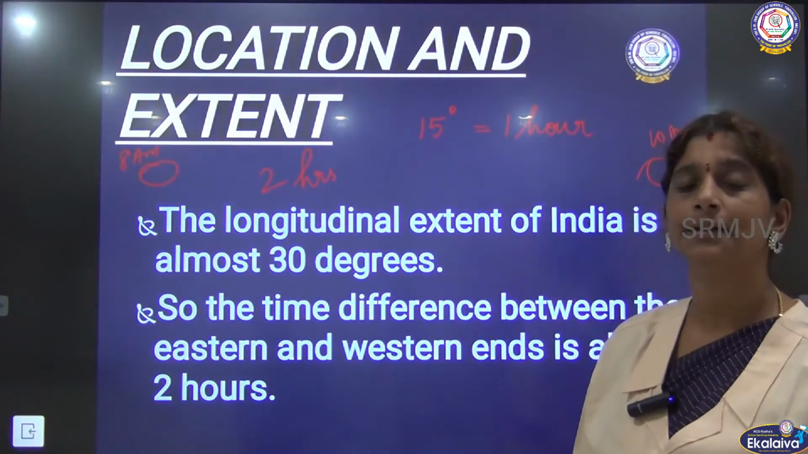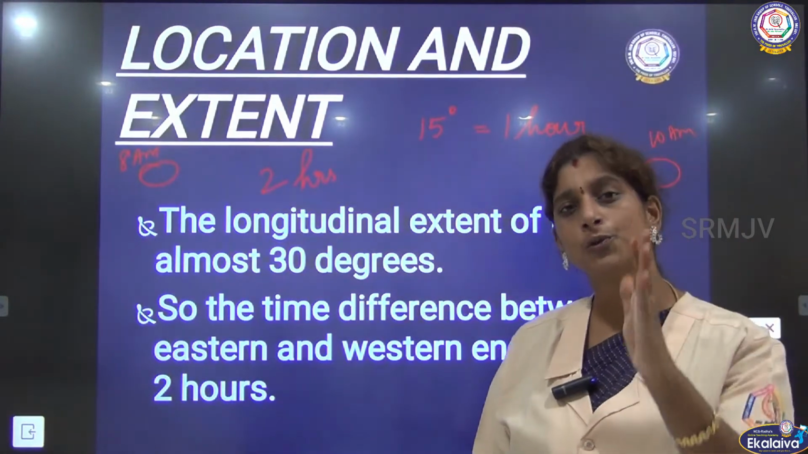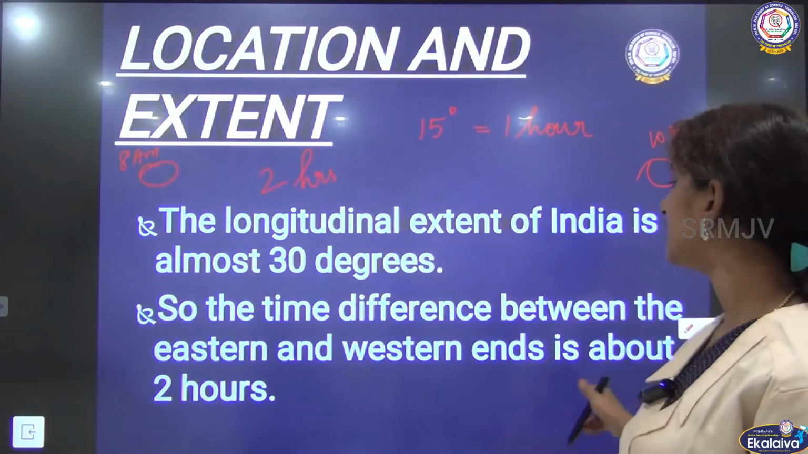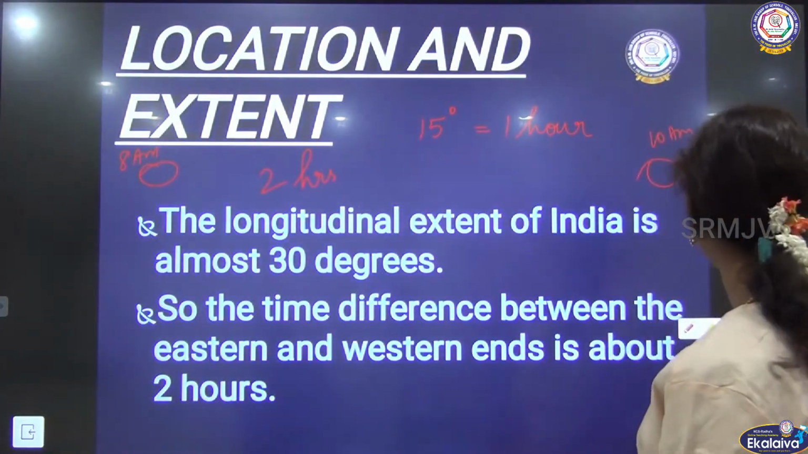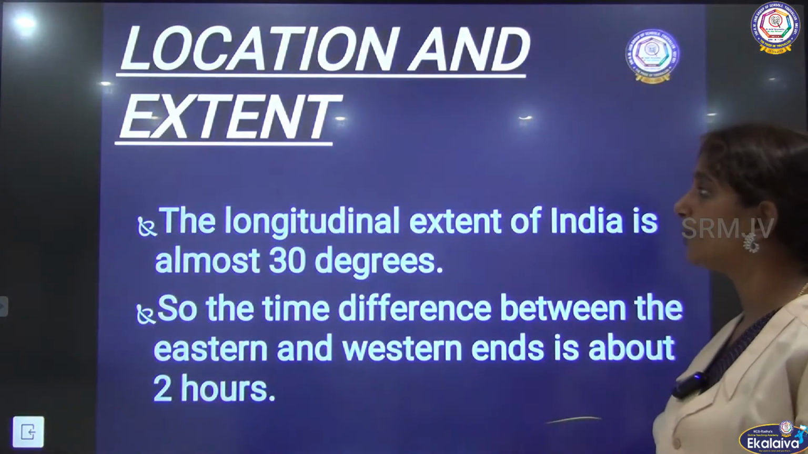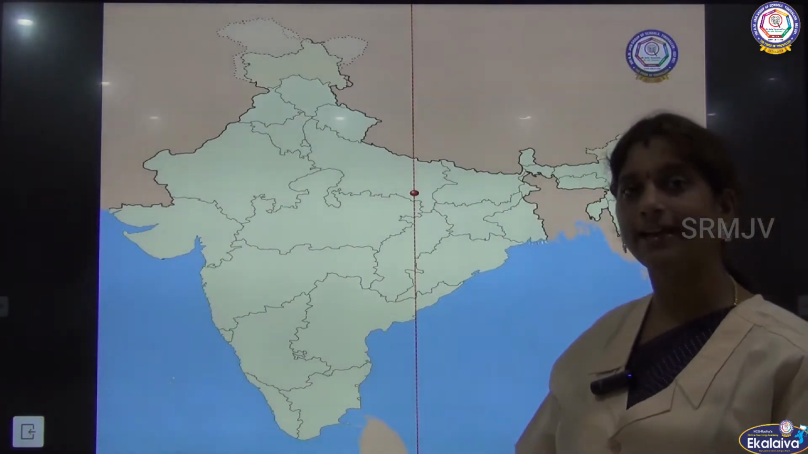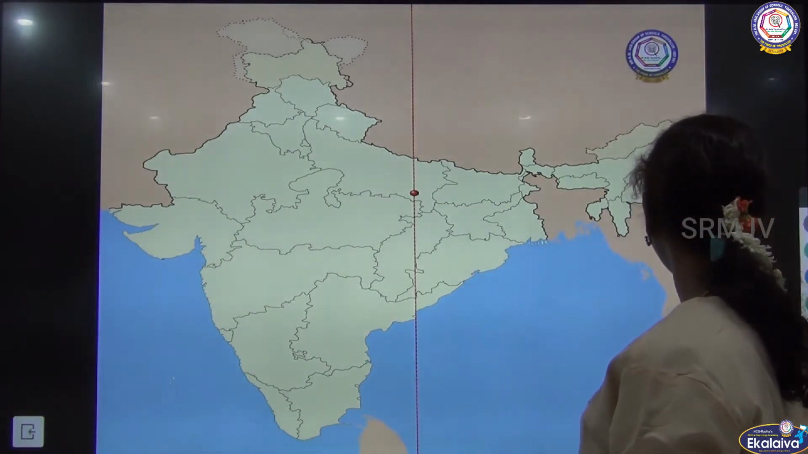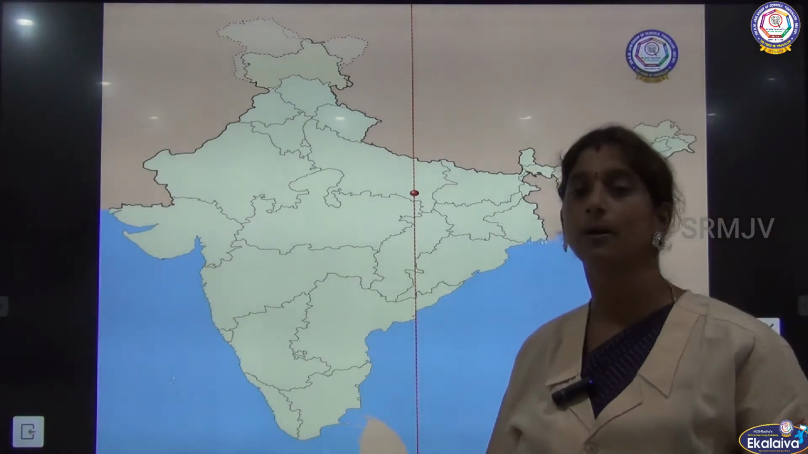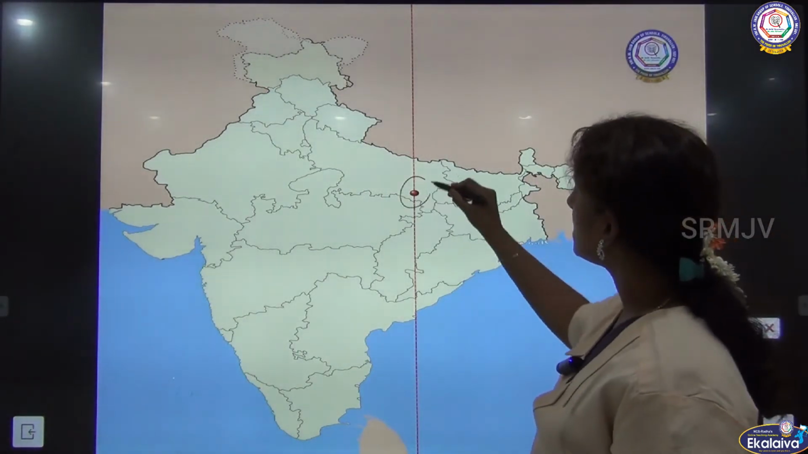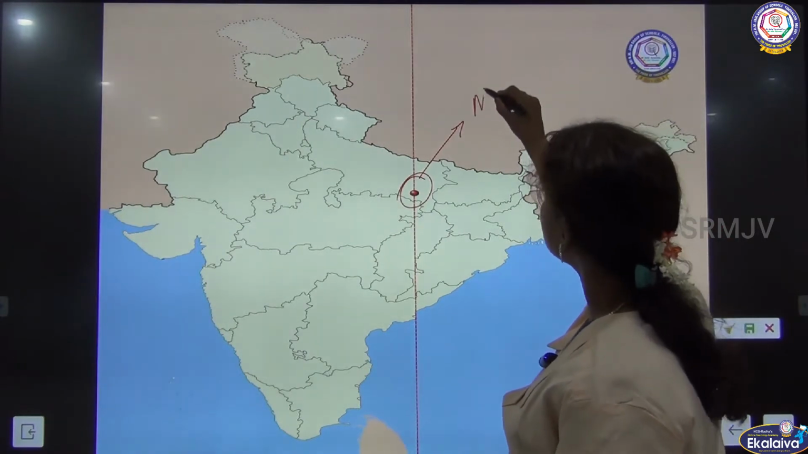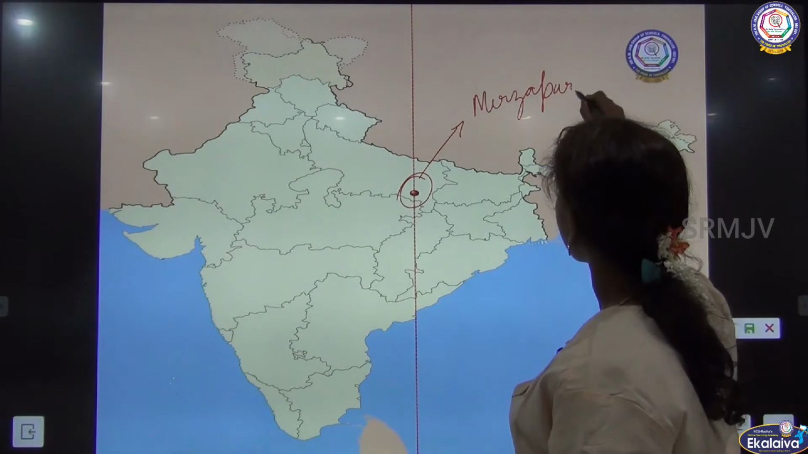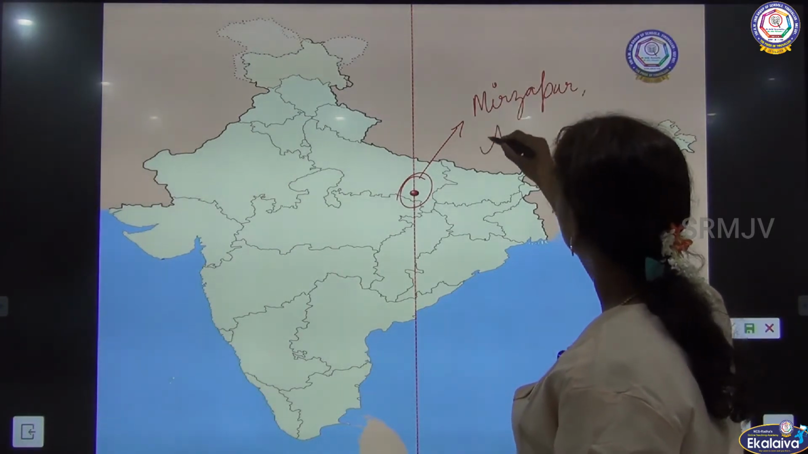So what we did was choose the middlemost longitude that passes through our country. This time difference has to be managed with the middlemost longitudinal line that passes through which place? Hope you remember all these things which we have studied in our previous lessons. This is the place, Mirzapur in Allahabad.